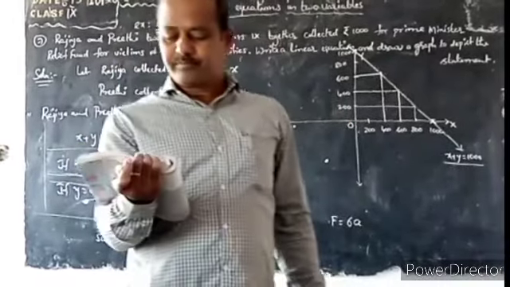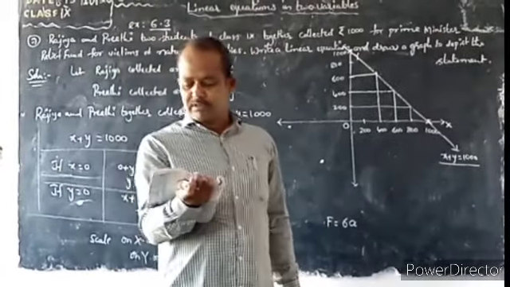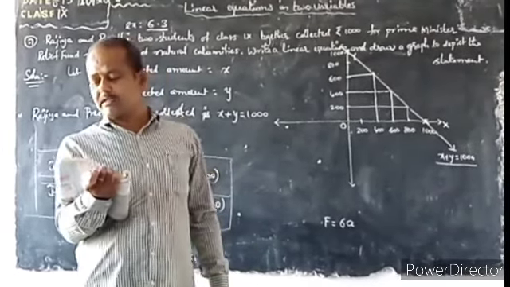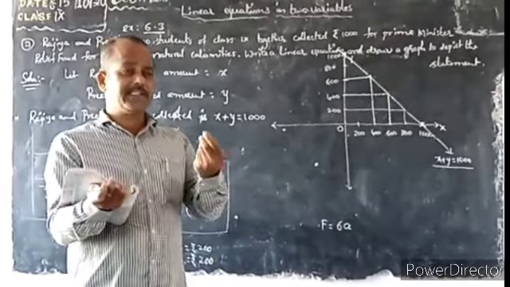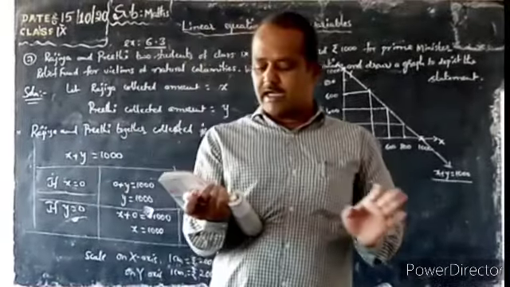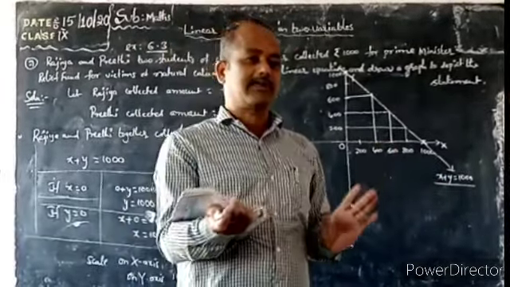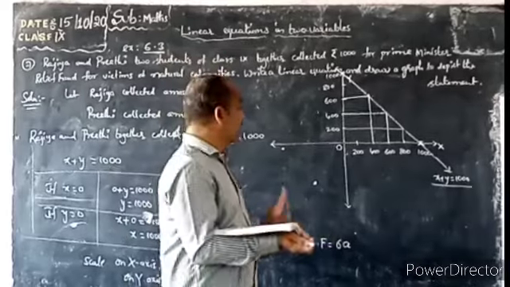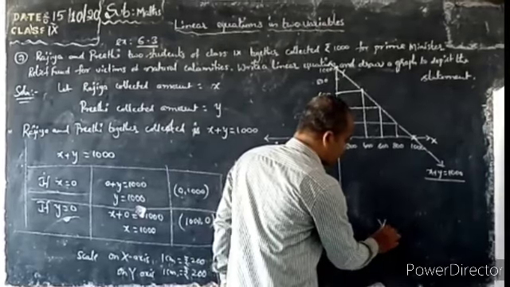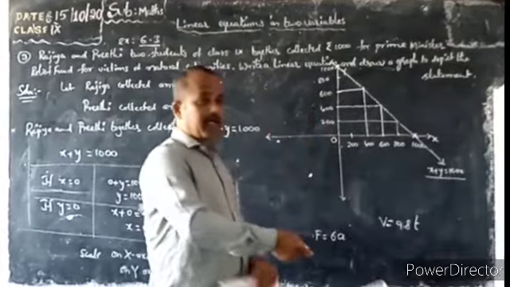Next, 10th one. A stone is falling from a mountain. The velocity of the stone is given by v is equal to 9.8 t. Already the equation is given. Draw its graph and find the velocity of the stone 4 seconds after it starts. Okay, now first draw the graph by using v is equal to 9.8 into t.